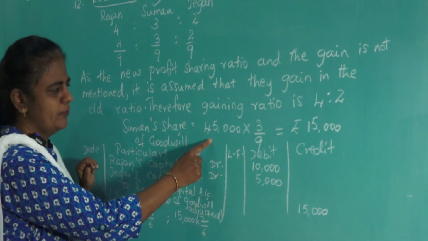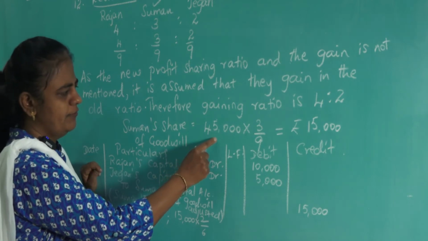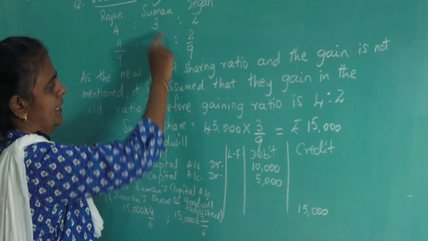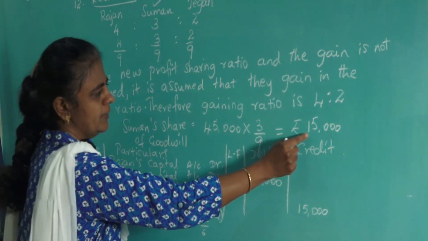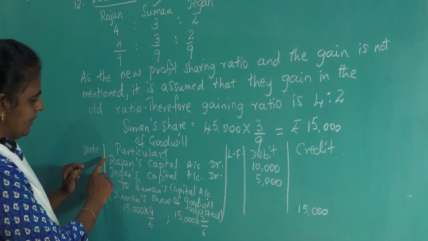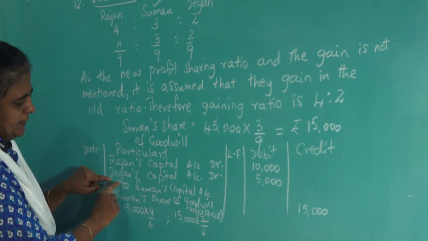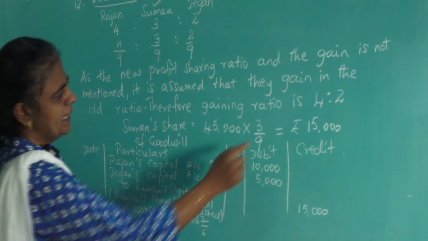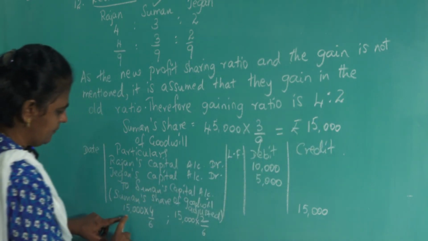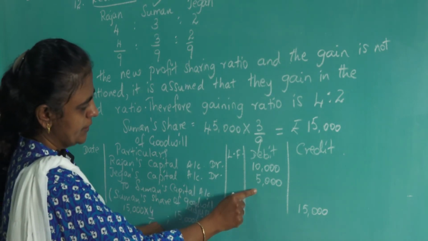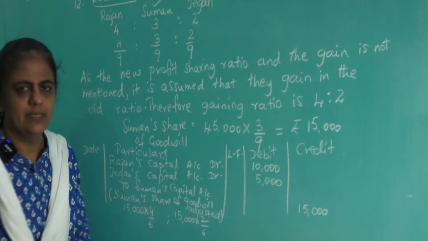What is the total value of goodwill? 45,000. 45,000 into 3/9, that is Suman's share. So, Suman's share of goodwill is 15,000. That should be taken by the 2 continuing partners, that is Rajan and Jagan. So, what is Rajan and Jagan's share? 4:2. 4:2 means 15,000 into 4/6, 15,000 into 2/6. So, they will get 10,000 and 5,000. Hope you understood, children.